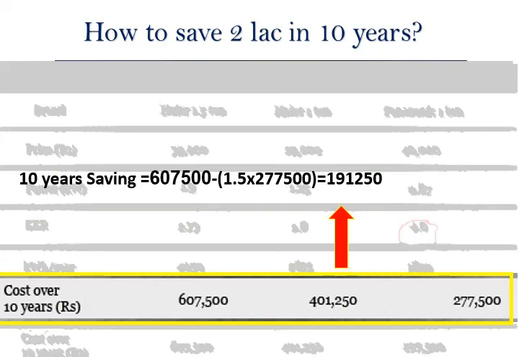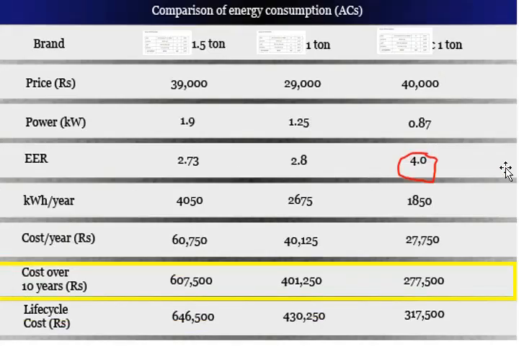So you should keep this parameter in mind while purchasing an AC. The generic idea: if there is a little difference in the cost of those air conditioners, please ignore it. See the energy efficiency ratio. Go to the website of the manufacturer you are looking at and see the energy efficiency ratio.